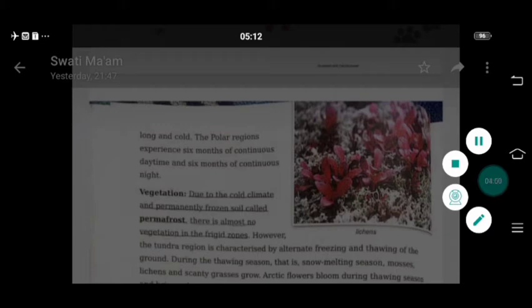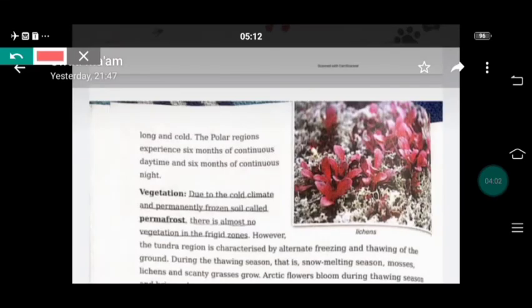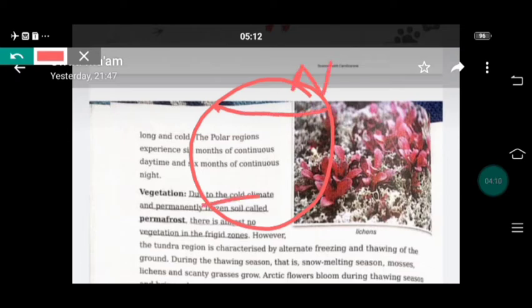Because this is our earth, and this is North Frigid Zone, North Pole, and this is South Pole. This is North Frigid Zone and this is South Frigid Zone. And this is sun. So when the earth moves around the sun, the position of the sun is still the same.